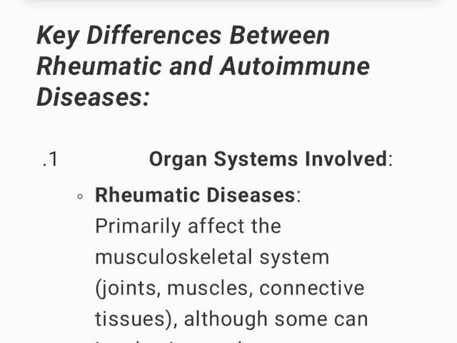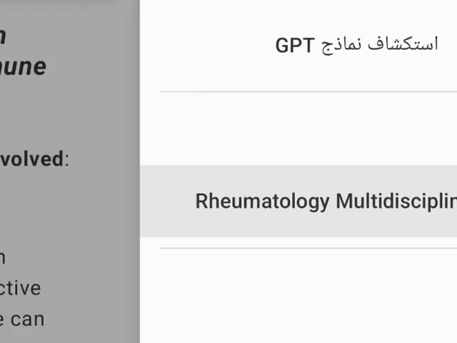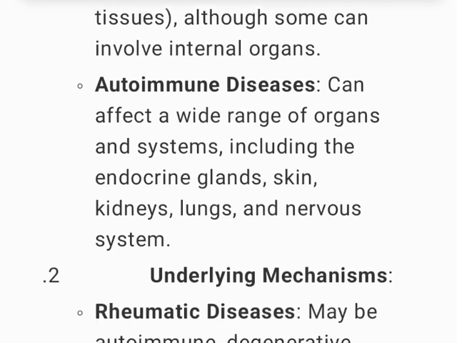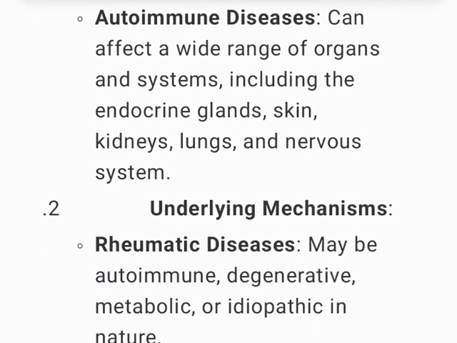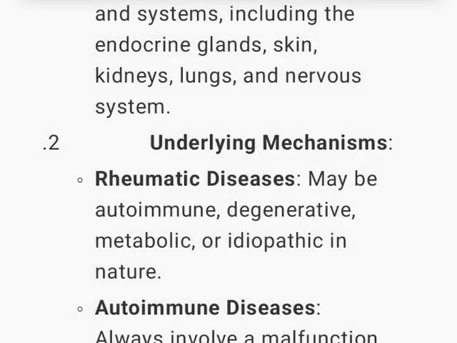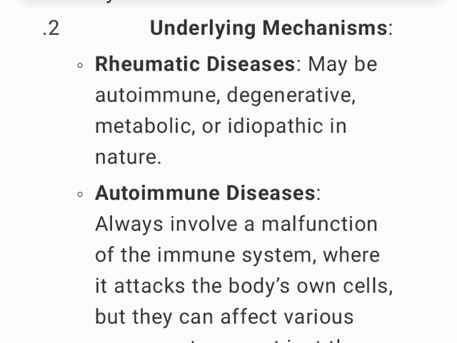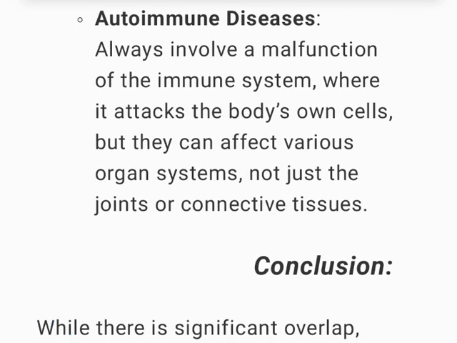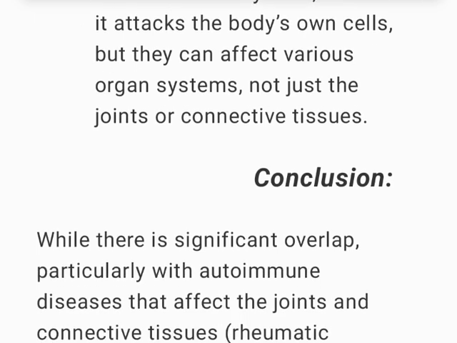1. Organ systems involved. Rheumatic diseases primarily affect the musculoskeletal system, joints, muscles, connective tissues, although some can involve internal organs. Autoimmune diseases can affect a wide range of organs and systems, including the endocrine glands, skin, kidneys, lungs, and nervous system. 2. Underlying mechanisms. Rheumatic diseases may be autoimmune, degenerative, metabolic, or idiopathic in nature. Autoimmune diseases always involve a malfunction of the immune system where it attacks the body's own cells, but they can affect various organ systems, not just the joints or connective tissues.